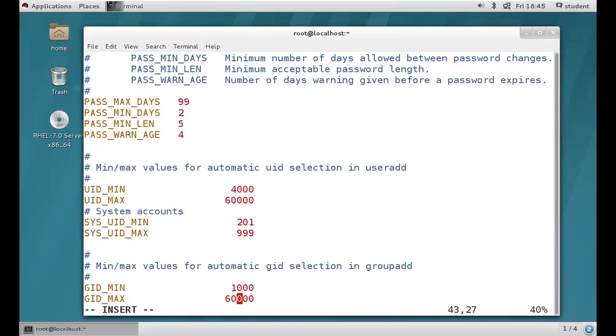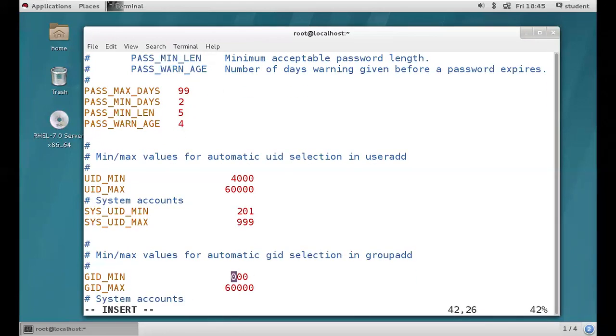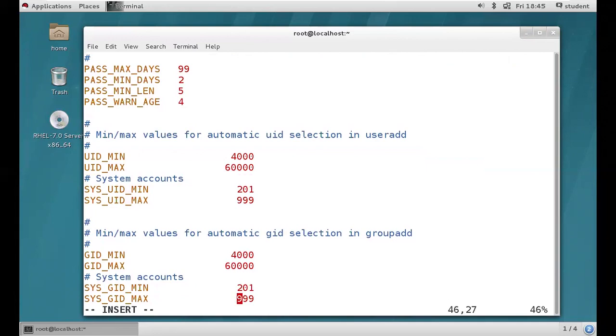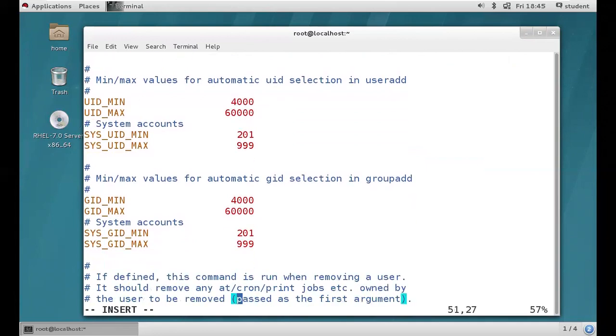The same way with group IDs. Now I'm going to start from 4000. Group ID I need from 4000, right? Got it, guys? The next one, same, system groups.